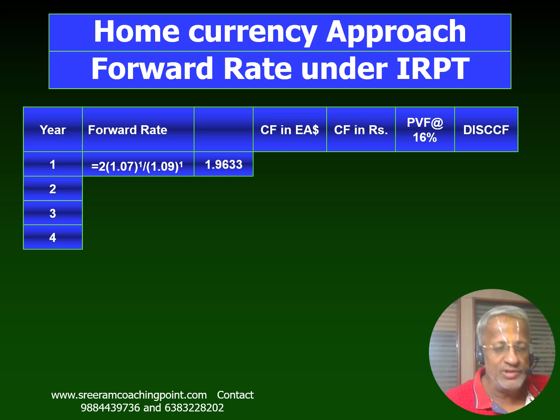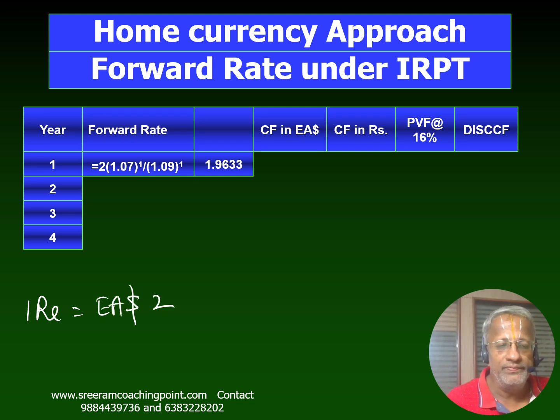So now I will just do one such thing. You have 1 rupee equal to East African dollar 2, right? When you find the interest rate for East Africa is 7%, 1 year later it is going to be 1.07.